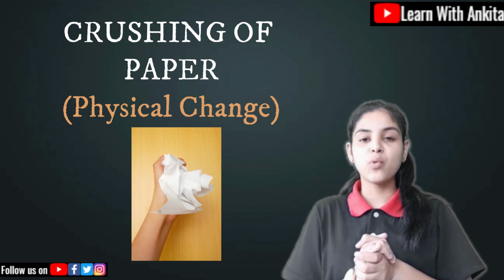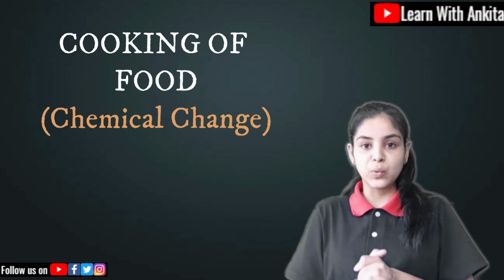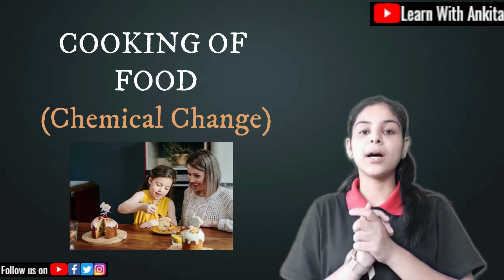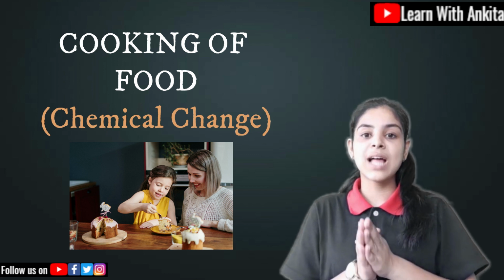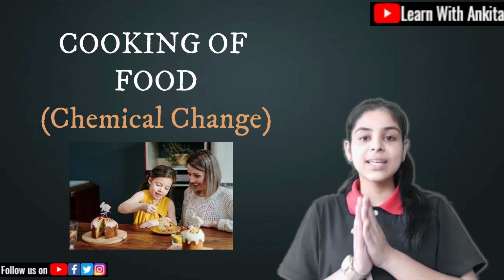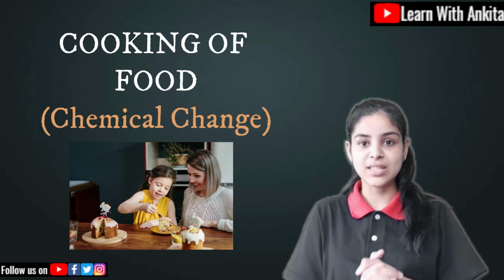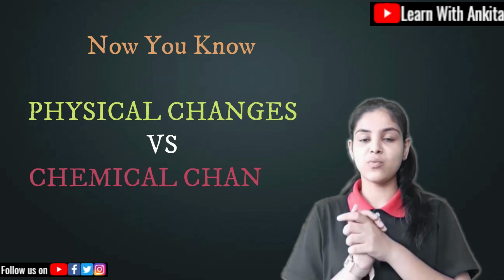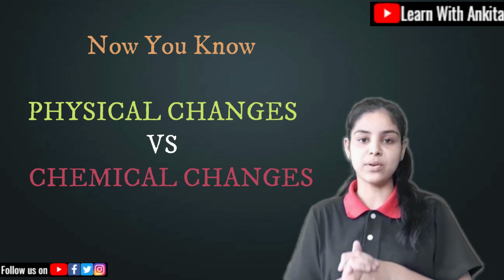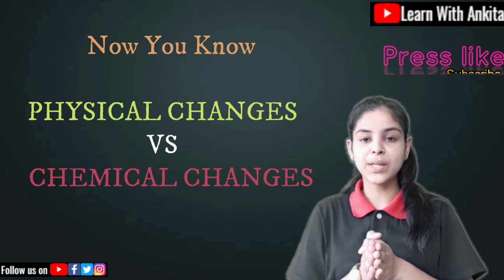One more example of chemical changes would be cooking of food. The raw food which your mother buys from the market, if your mother cooks that food, that would be a chemical change, because you can't obtain that food back again. Now you might have understood what a physical change is and what a chemical change is. You can now make a difference between them.